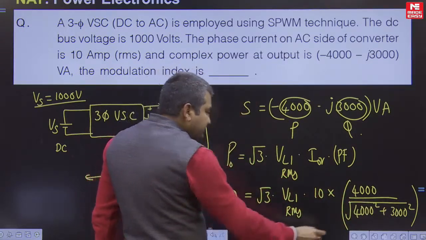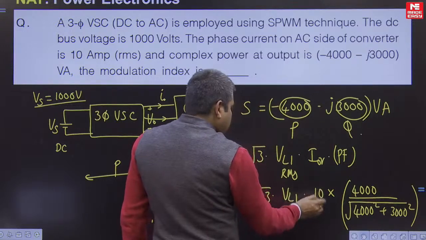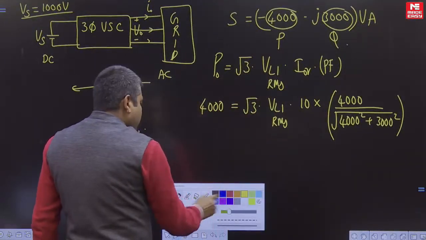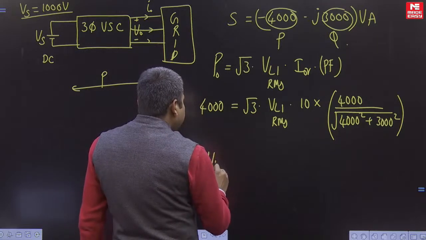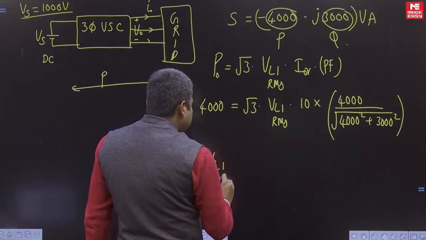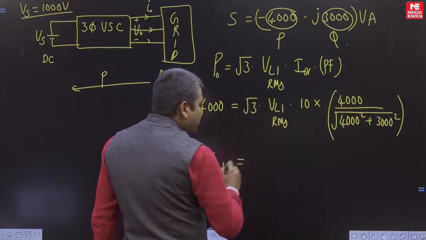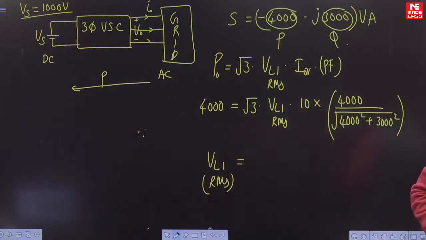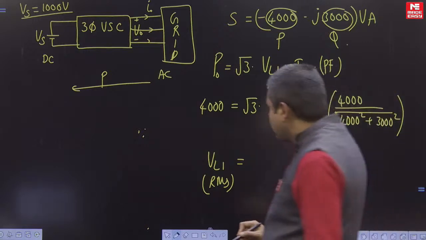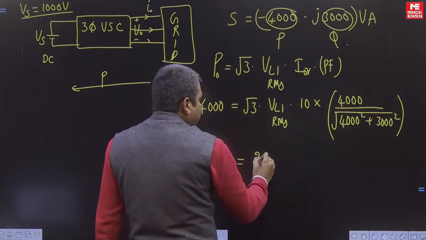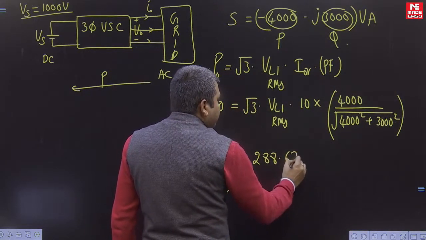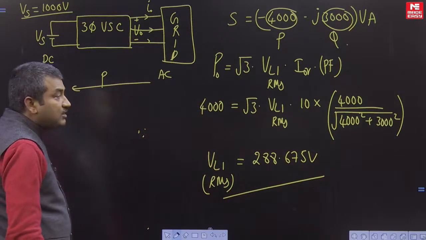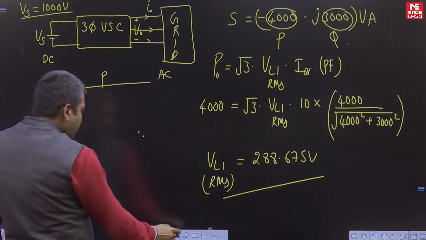So here the unknown value is, just calculate this unknown value. So here the fundamental line voltage RMS, after calculating this, I think you will be getting about 288.675 volts. So this is the fundamental RMS line voltage. Now we have to find out the modulation index.